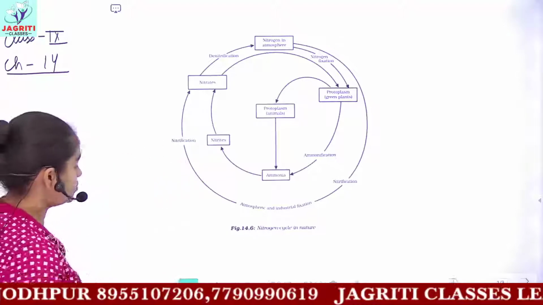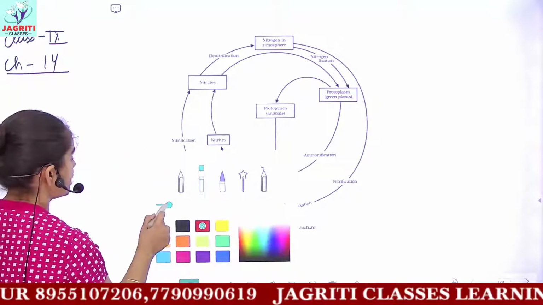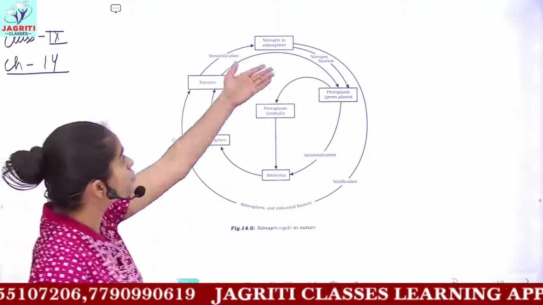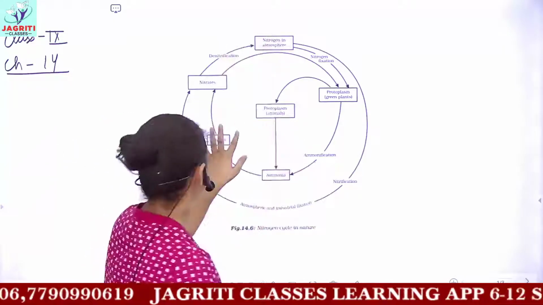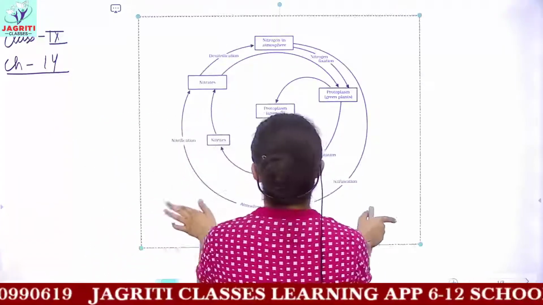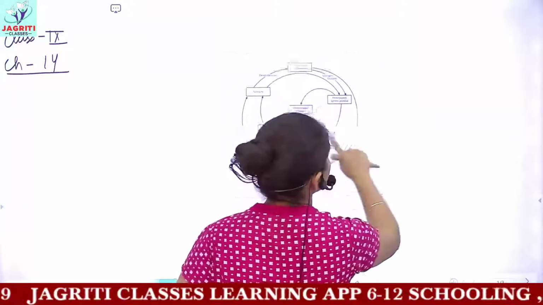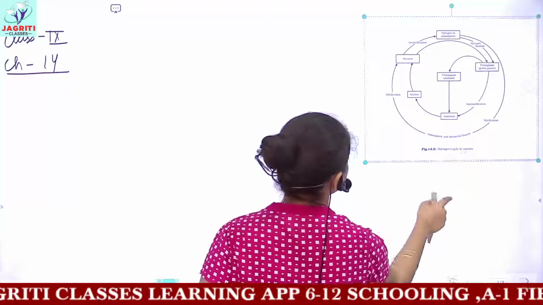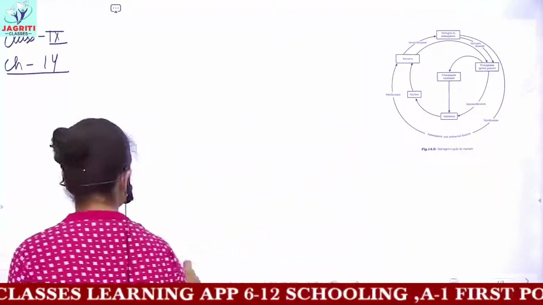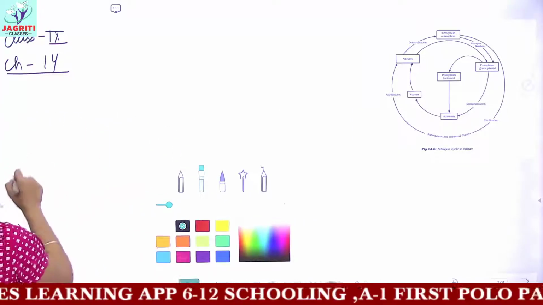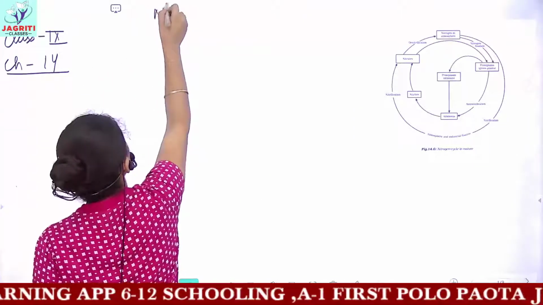Now, as you can see, the diagram of the nitrogen cycle is given. This is a diagram from your NCERT textbooks, so we'll be writing the important points of this. We are starting with the nitrogen cycle.